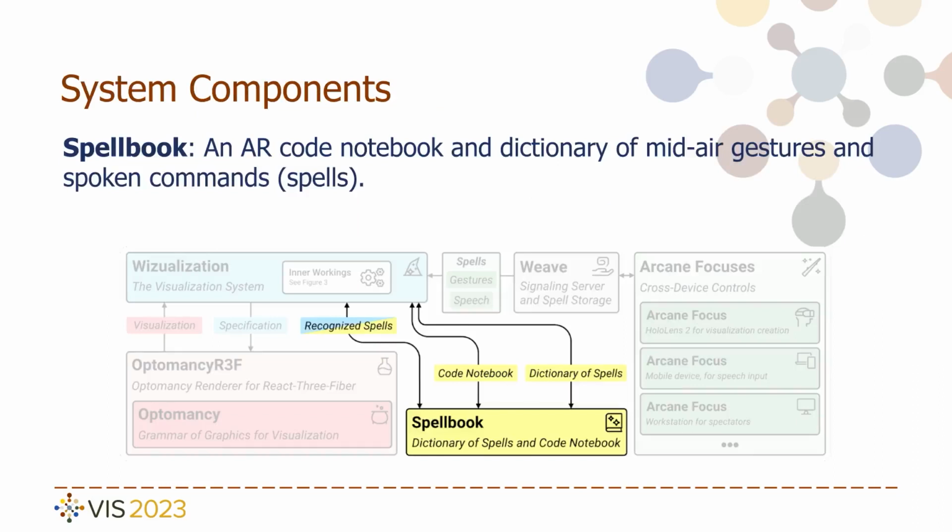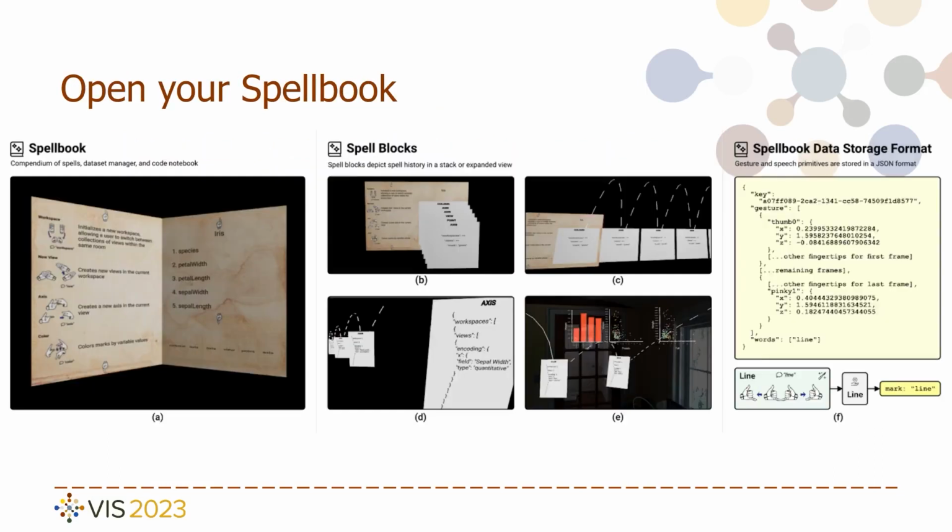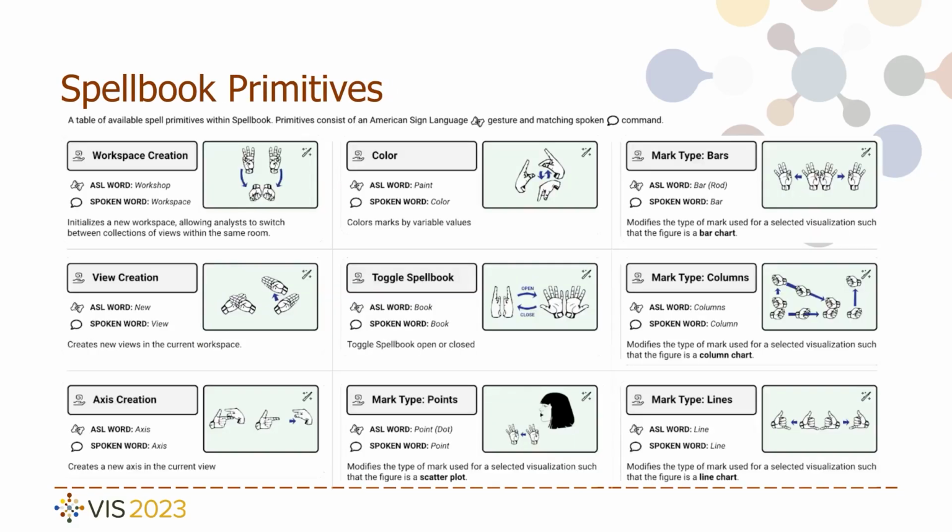A wizard wouldn't be a wizard without a spellbook, and in our system, we use the spellbook metaphor to describe a component that serves 2 purposes. First, as an immersive code notebook interface that presents the user with components of the optimancy specification that they've generated as part of the analysis they're performing during their session. And second, as a compendium of gestural and spoken primitives, or basic commands that we thought were essential for the system. And we recorded these primitives in English and American Sign Language, and they can be used to create and group views and modify the visual marks and channels of the views that they've created.